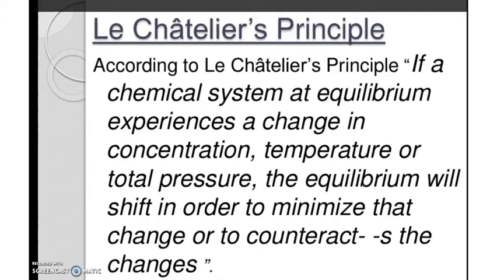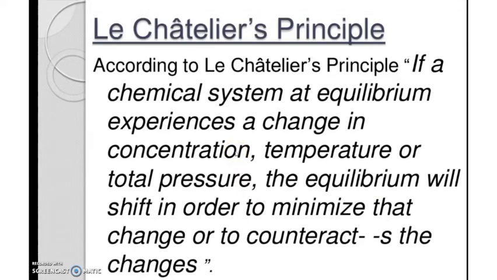According to Le Chatelier, if a chemical system at equilibrium experiences a change in concentration, temperature or total pressure, the equilibrium will shift in order to minimize that change or to counteract the changes. That is, if any change in the pressure, temperature, concentration happens, the equilibrium will be disturbed. So the system will try to attain equilibrium again.